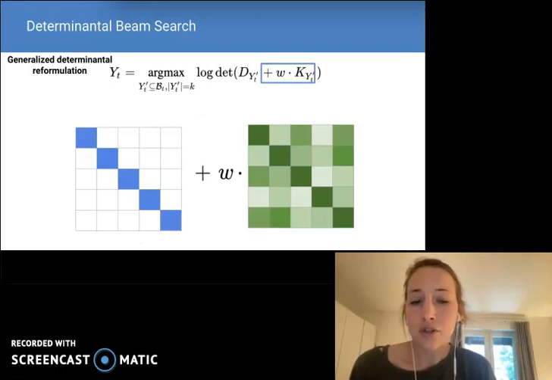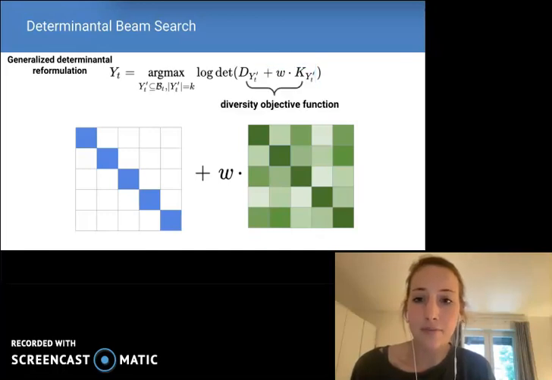We can generalize our determinantal reformulation by adding a positive semi-definite matrix to our original diagonal matrix, where this additional matrix can encode, for example, the similarity between items. This then makes our new objective a diversity-promoting objective. To see why this is true, we turn to determinantal point processes.